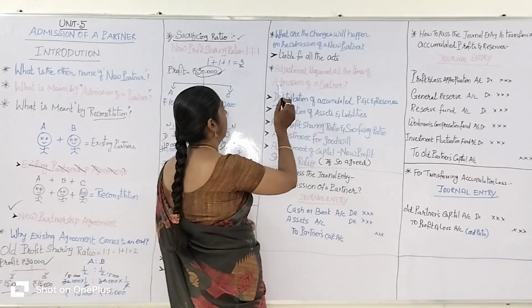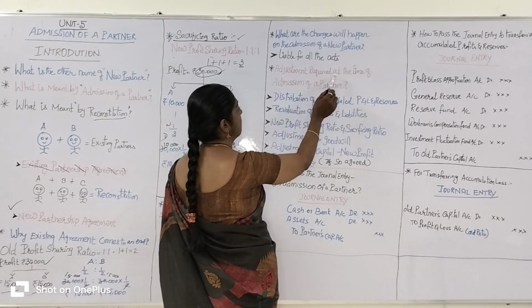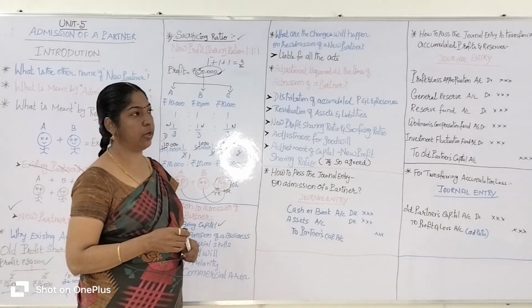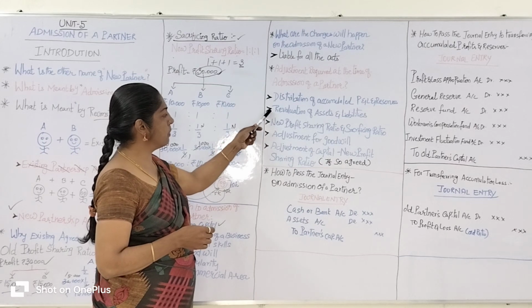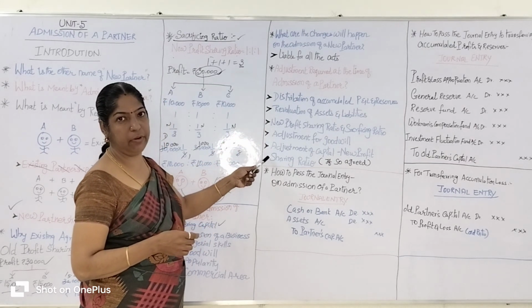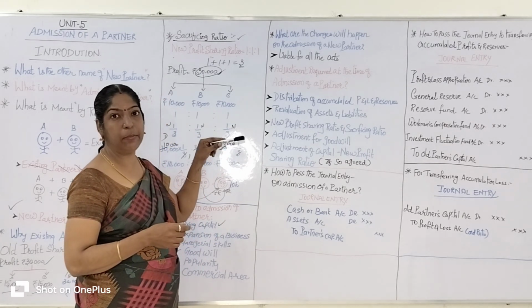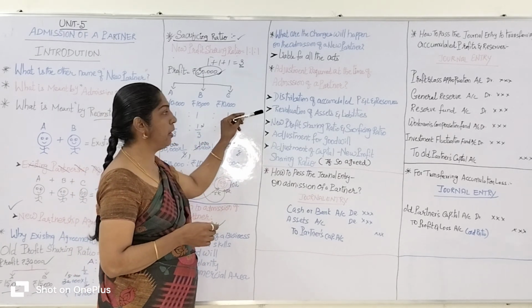Okay, so what adjustments are required at the time of the admission of a partner? Here, there are 5 adjustments given. These following adjustments are required at the time of the admission of a new partner. Let's see one by one.